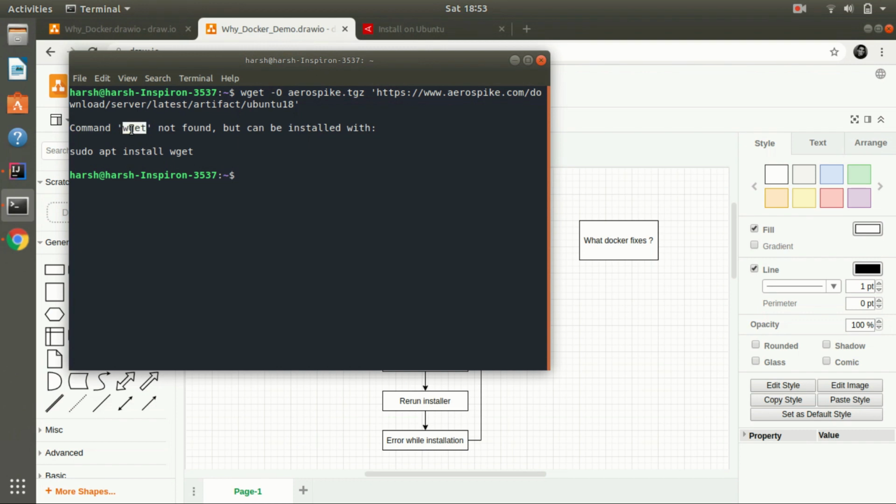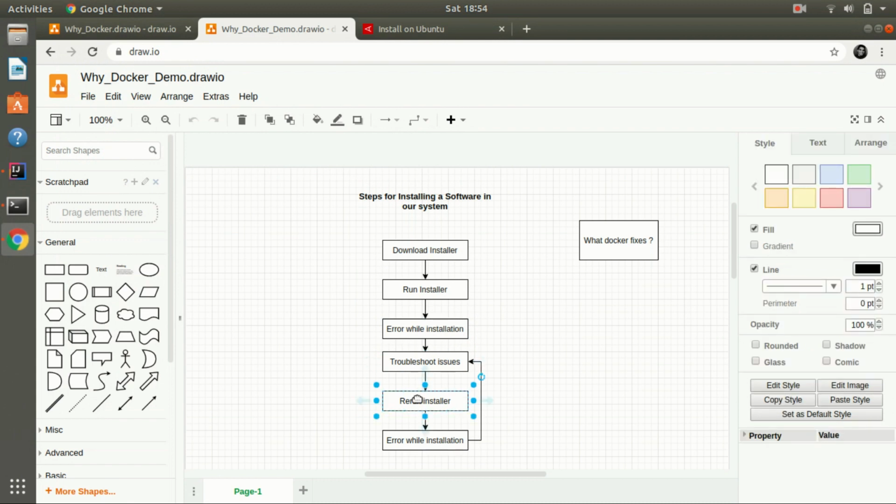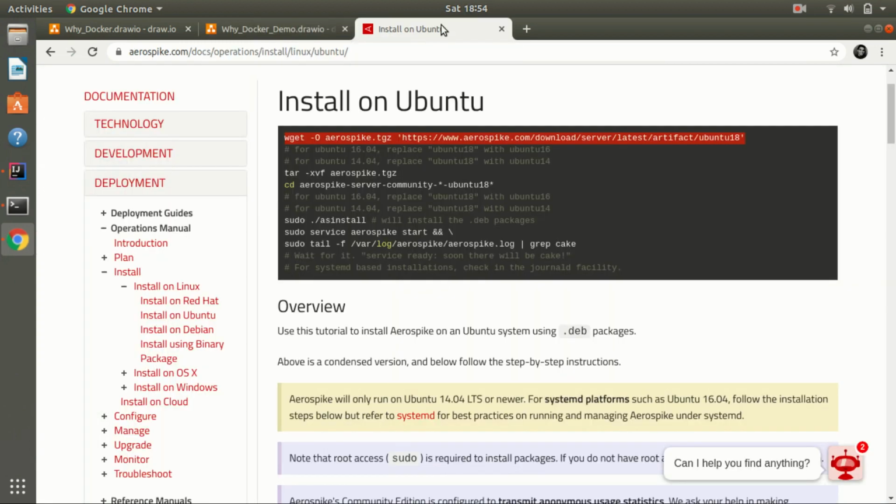So for that I need to download some packages. So what I will do is that now I will go and I will download that particular packages that contains the wget command. So after downloading those packages, then again I will go with the rerunning of the installer. So as you can see, it's not an easy task. So we need to follow a lot of steps.